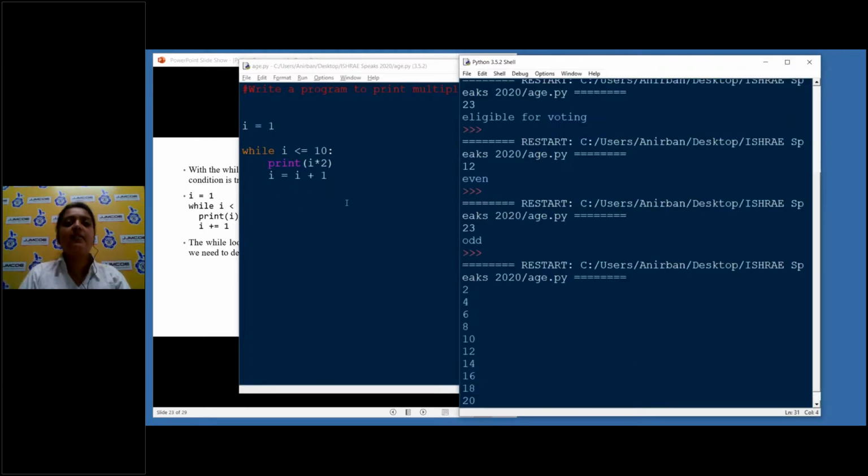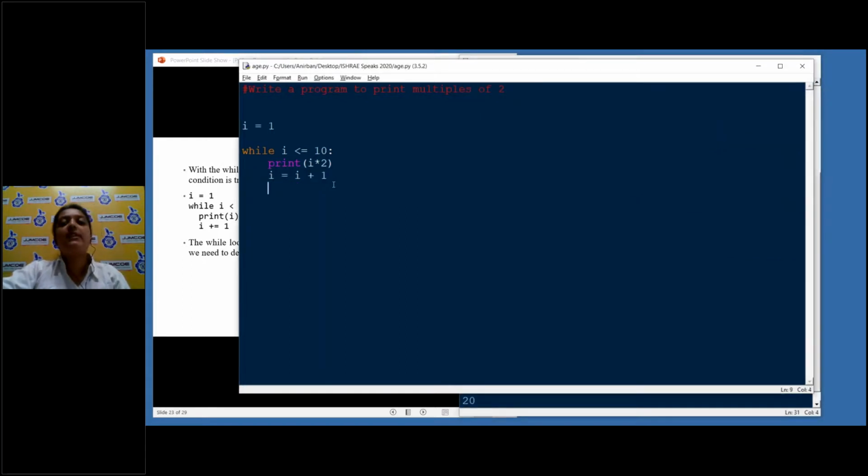And what we did is, if we didn't write the statement i = i + 1, i will never get incremented. It will stay as 1 only. And this loop will keep on running forever.